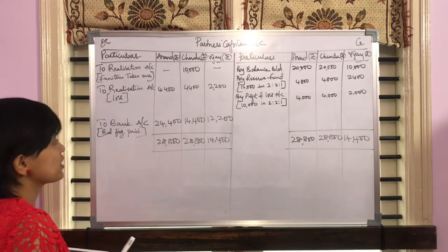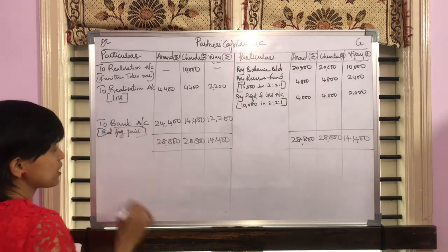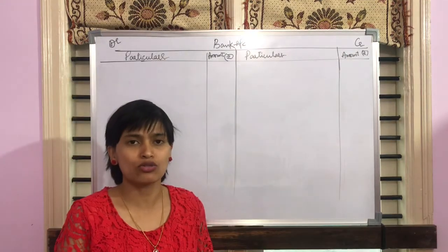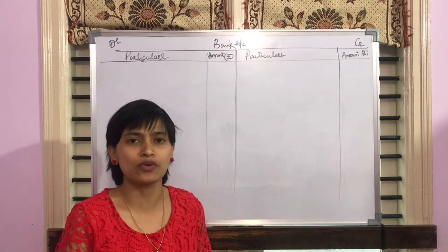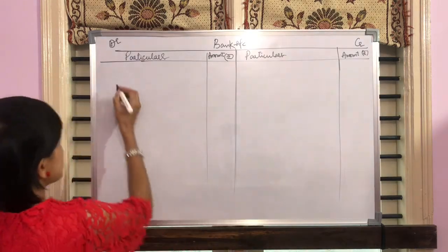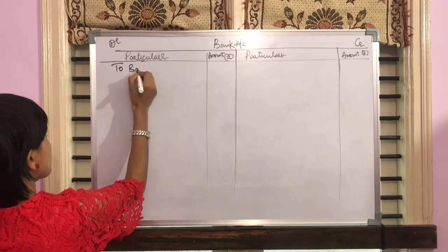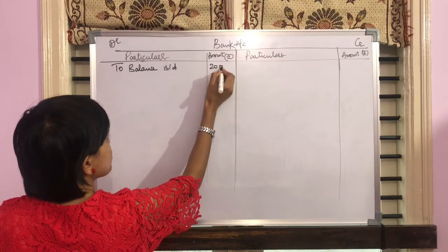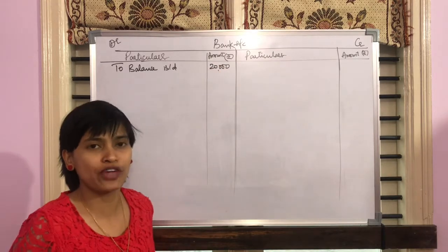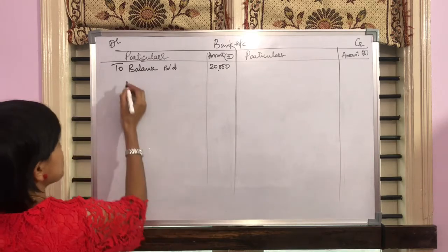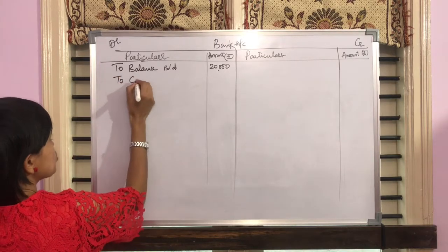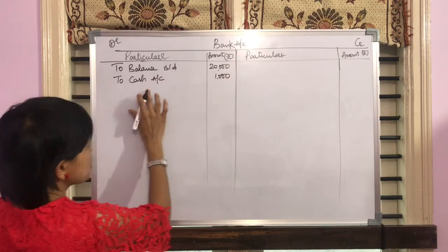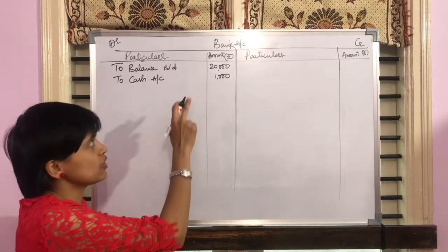Please remember that when you're preparing bank account, you need to present this information. Preparation of bank account. So first and foremost, from the balance sheet, we need to bring down the balance. So write it as to balance brought down 20,000. In the balance sheet, we have cash in hand. That amount also will reflect in the bank account. So write it as to cash account rupees 1,000. So this is how you present cash in hand amount in bank account.